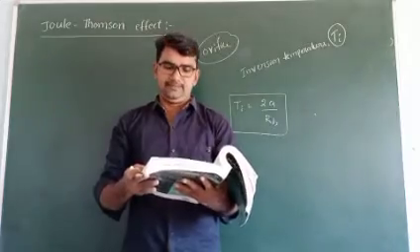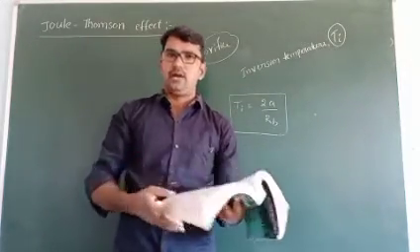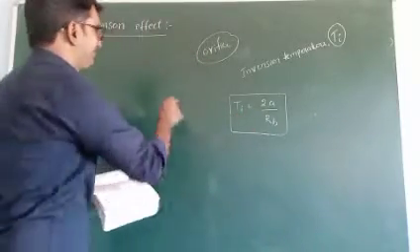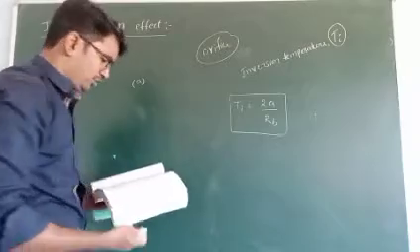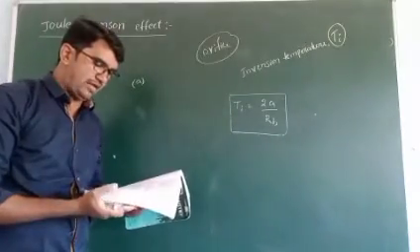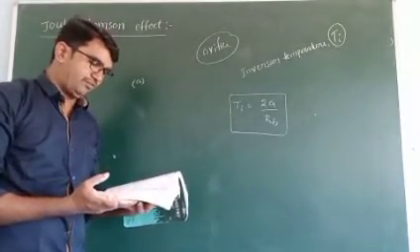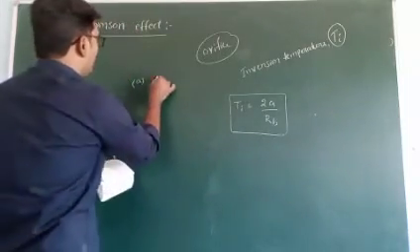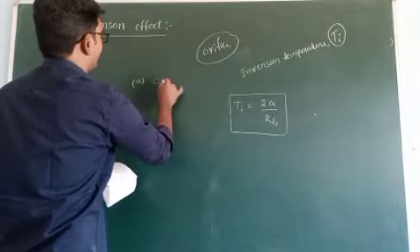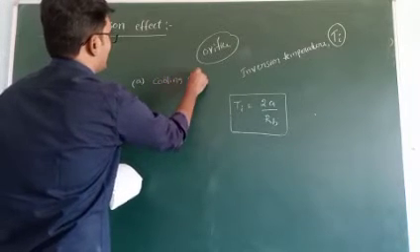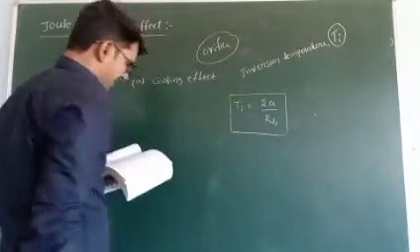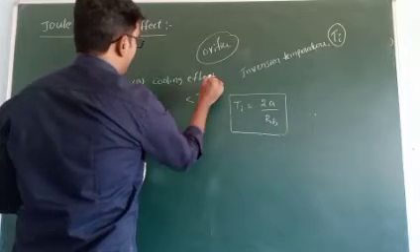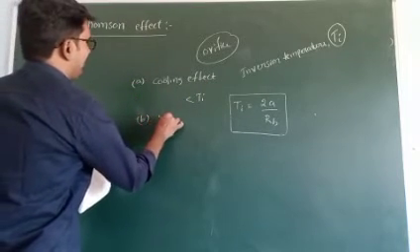Write in bracket Ti. After that, write this. First point, A: cooling effect is caused only during expansion if the temperature of the gas is less than its Ti. Write directly, cooling effect. When the temperature is less than Ti, cooling effect takes place.